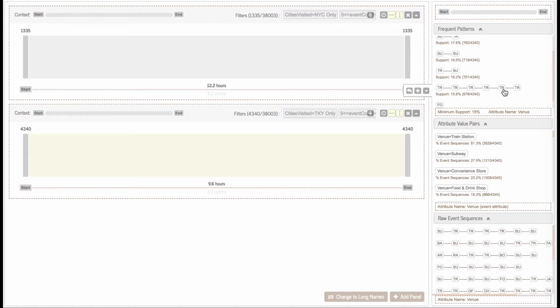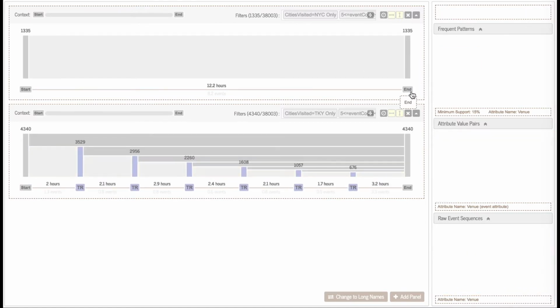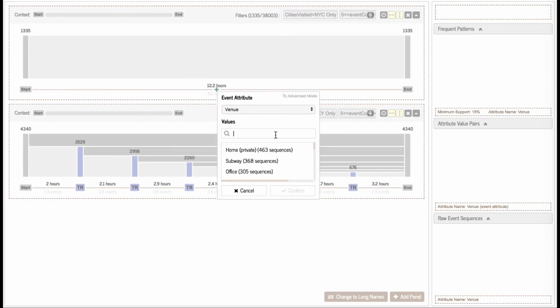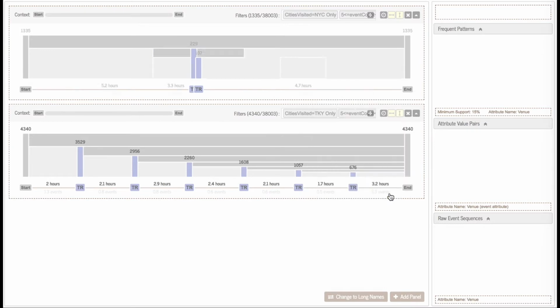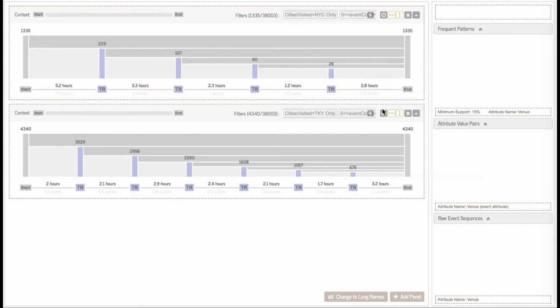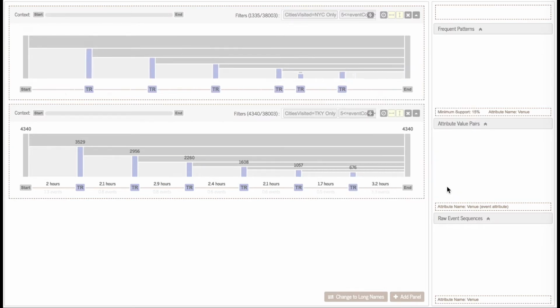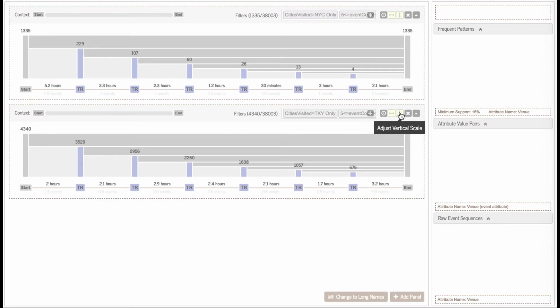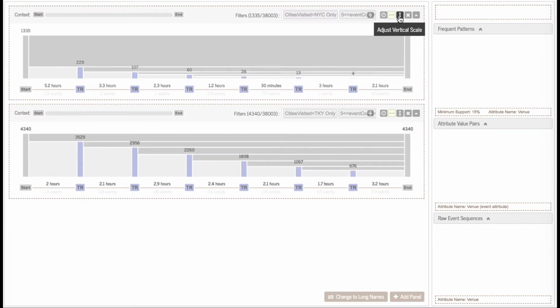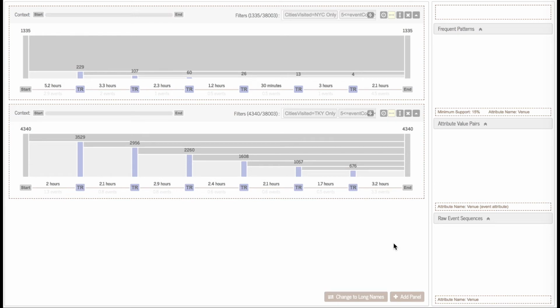She adds all the events in the pattern to split the sequences in the Tokyo panel. She wonders whether the pattern is common for the people in New York City. She adds the same pattern to the New York City panel. Jane encodes the number of event sequences that contain a train station event as the height of a node. As you can see, people in New York City don't check in as often in train stations.